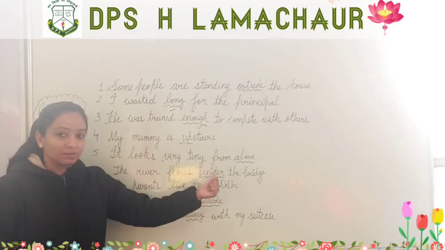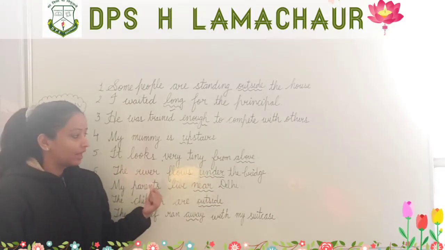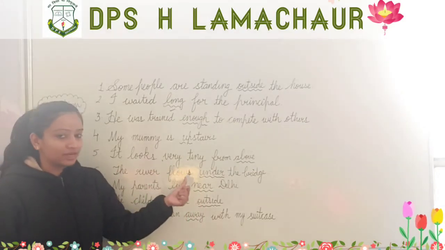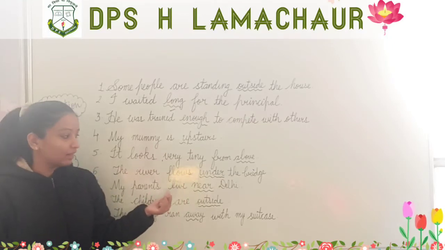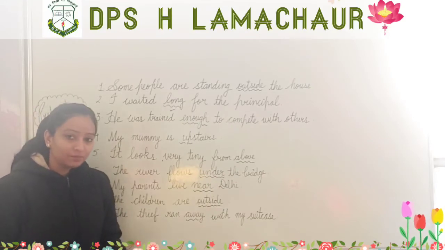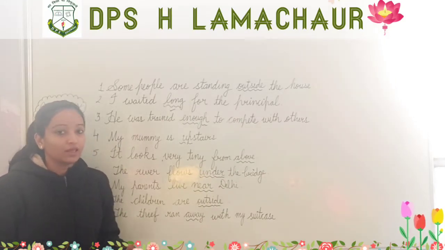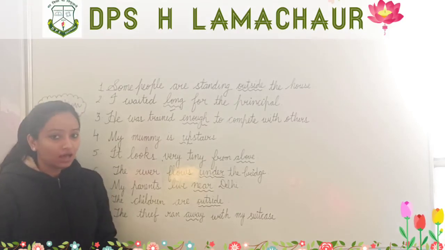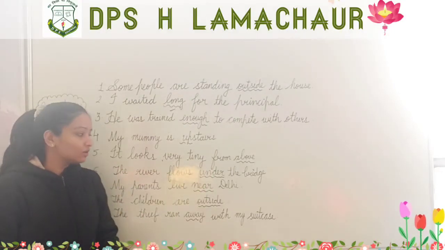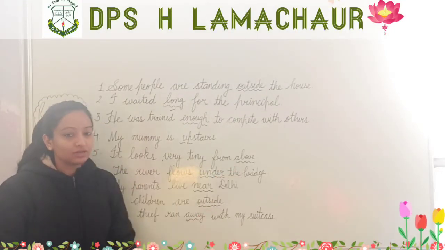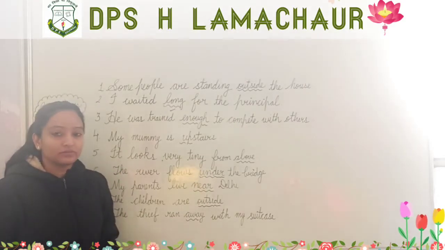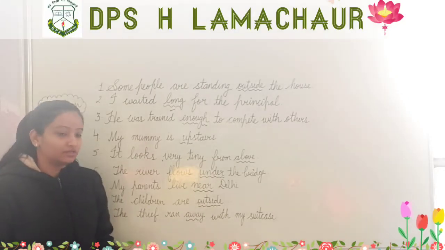Here the word above is giving us the idea of an adverb of place, that it looks very tiny. From where does it look tiny? From above. And we know that an adverb answers the question of when, where and how. So it looks very tiny from above. From where does it look tiny? From above. So it is an adverb, and we know that adverbs modify verbs, adverbs and adjectives.